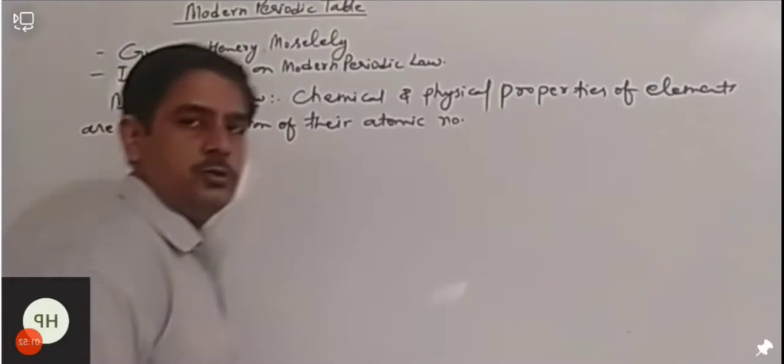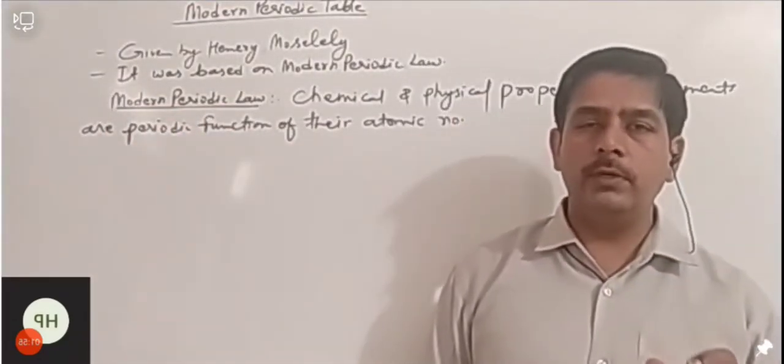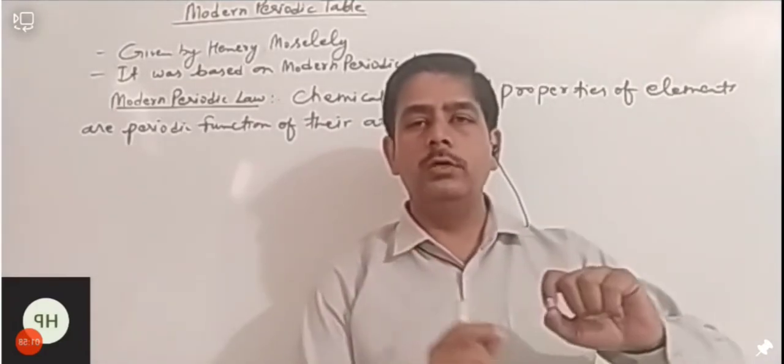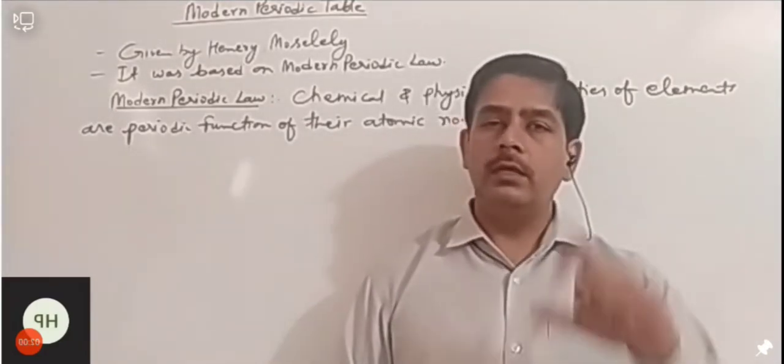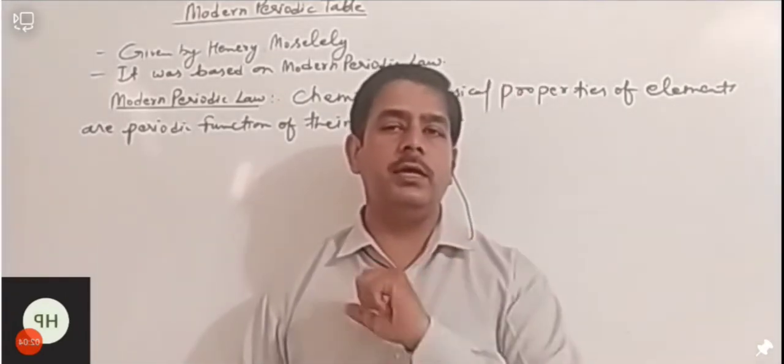Okay, atomic number you studied in class 9: atomic number is equal to the number of protons present in an element, or the number of electrons present in a neutral element.